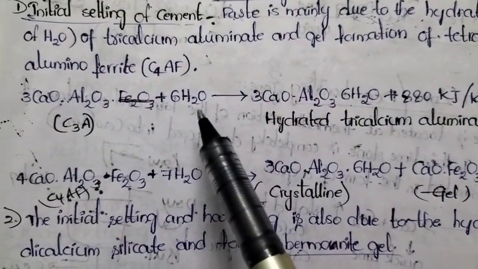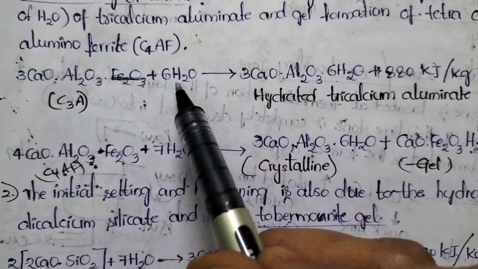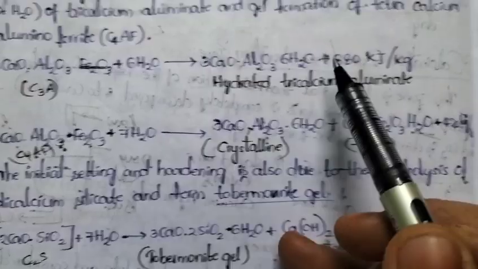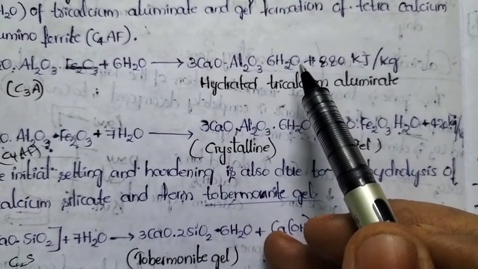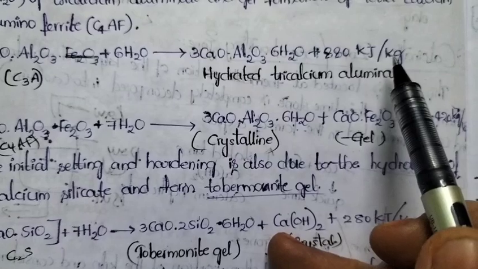Absorption of water molecule is called as what? Hydration. Here C3A undergoes hydration. Observe the reactant side and product side. Here we are just adding 6 moles of water molecule. This is an exothermic reaction, that is why it is releasing energy.